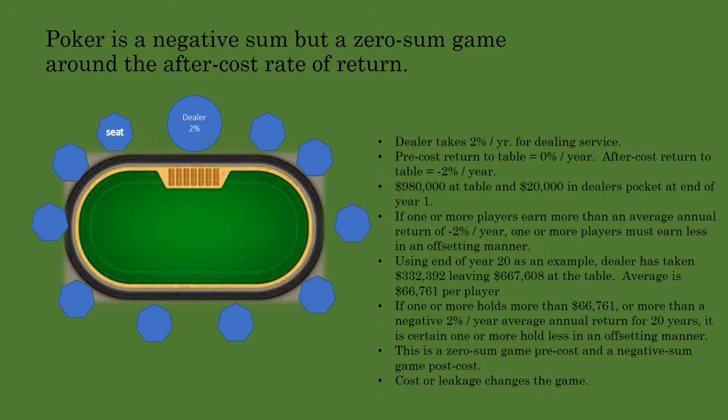Let's look at the end of year 20 as an example. There will be $667,608 at the table and $332,392 in the dealer's pocket. The average amount per player is $66,761. It is certain that if one or more hold more than $66,761 at the end of year 20, then one or more must hold less. This is an example of a negative sum game after cost is considered. I think this is as intuitive as the dealerless poker game.